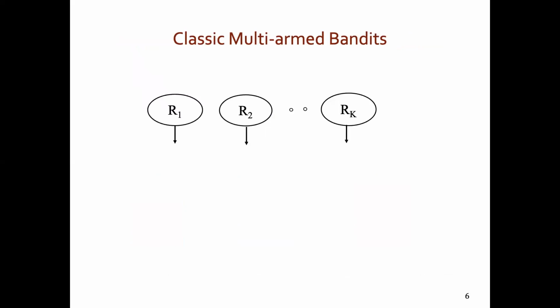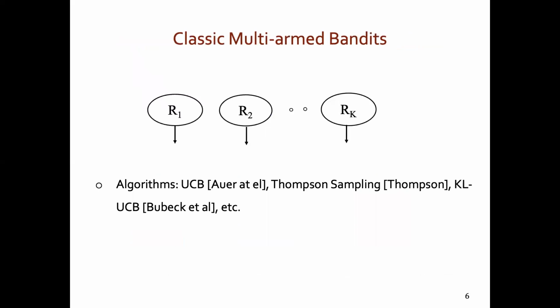Several exploration exploitation algorithms are known for the multi-arm bandit setting. Some of the popular ones are UCB, Thompson sampling, and KLUCB. These algorithms are online in nature and ensure that each of the k-1 suboptimal arms is only pulled order of log t times in a total of t rounds. And hence, we have a regret that scales logarithmically in t. In turn, there are lower bounds showing that the regret cannot be improved further.